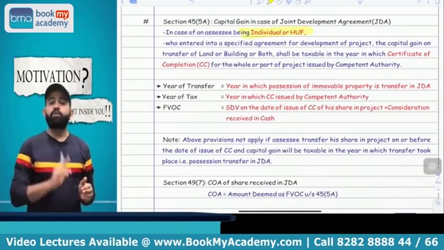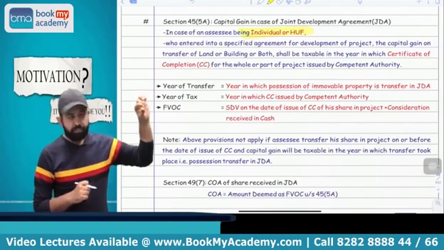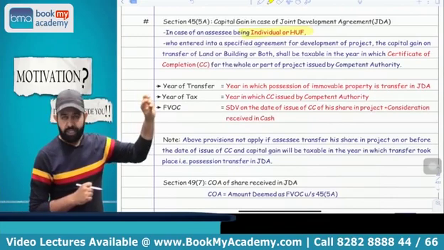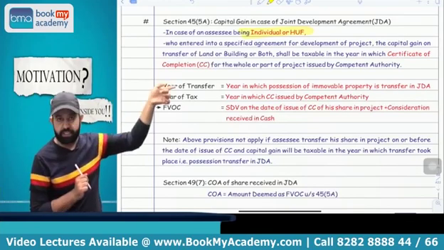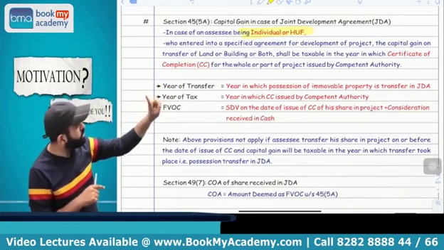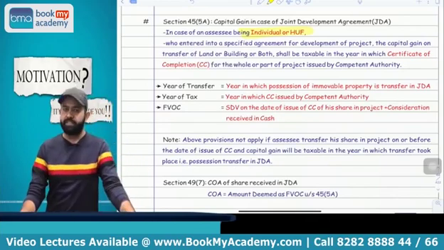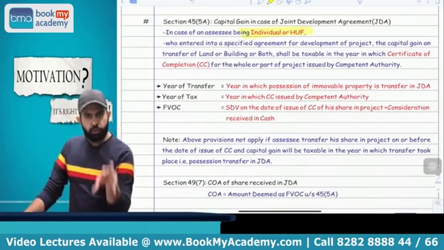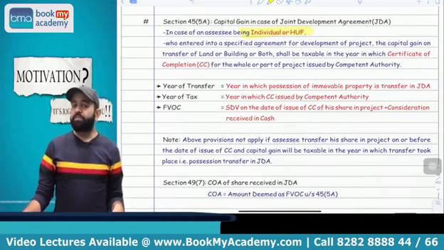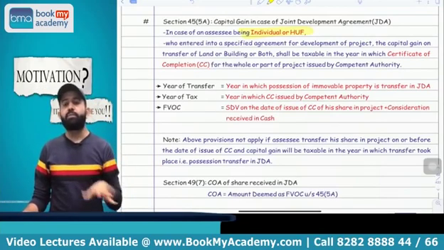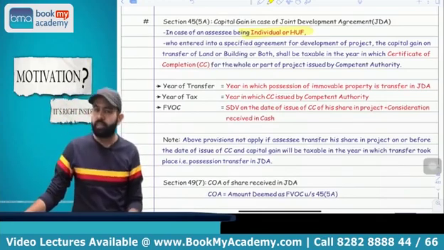Now try to understand what will be the full value of consideration. Full value of consideration will be the stamp duty value of the assessee's share in that project on the date on which CC, or the completion certificate, is issued. And if suppose the builder is also giving some cash or money, then that money should be added to your full value of consideration.